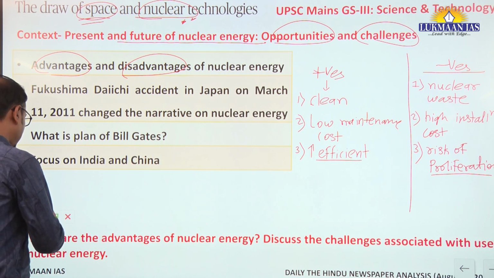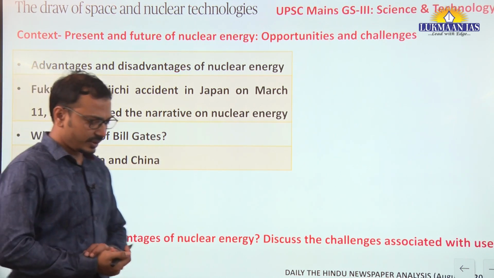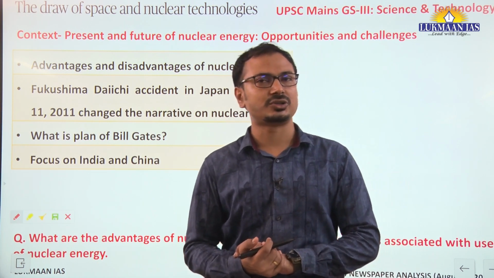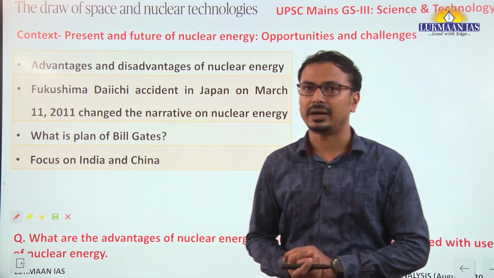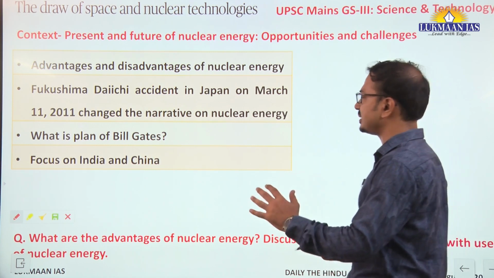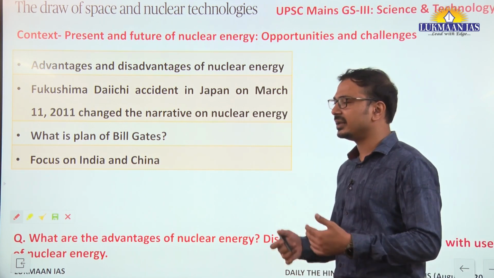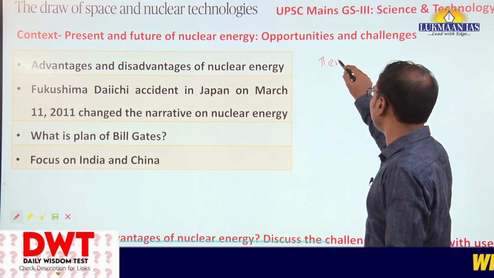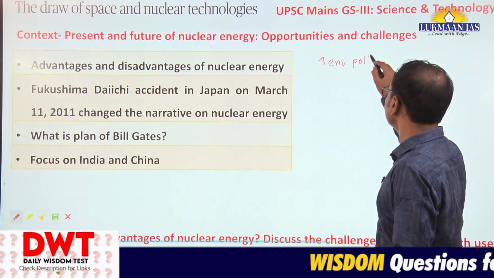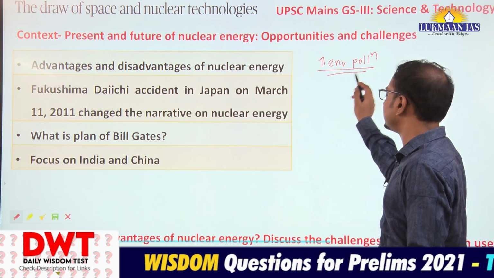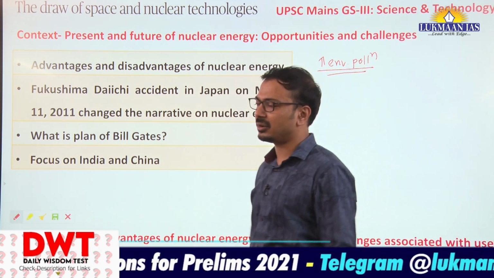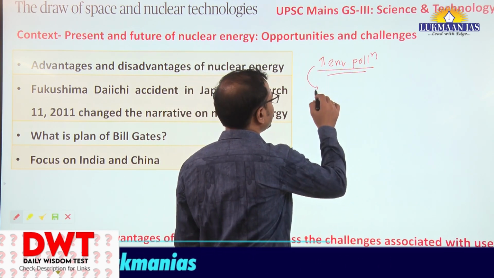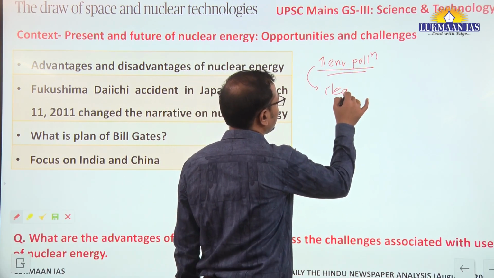Now let us understand the present situation. Okay, so the present situation is that there is huge scope and opportunity for nuclear energy to be harnessed. First of all, there is some kind of pressure for cleaner energy to be adopted. Why? Because there is increasing environmental pollution from fossil fuels like coal based thermal power plants, right? So because of that, there is increasing pressure to move towards cleaner fuel.